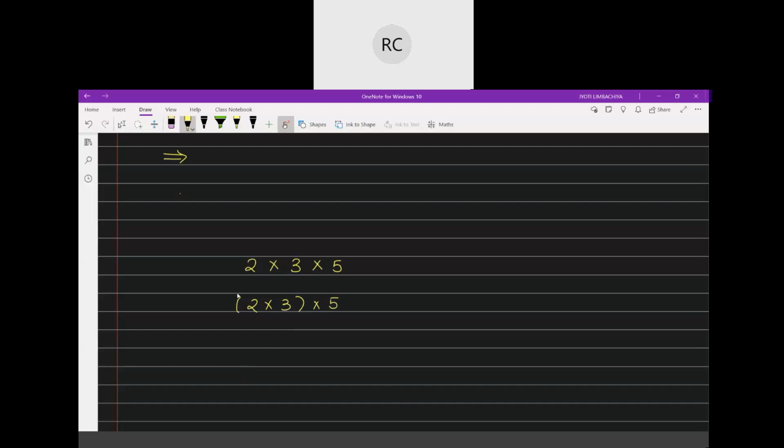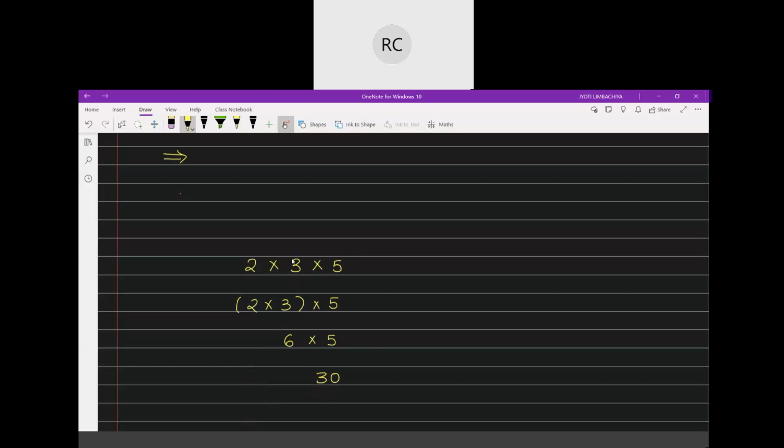So the answer to this is 6, and again this remains here. Now the answer to this is 30. So when these two numbers are friends, your answer is 30.